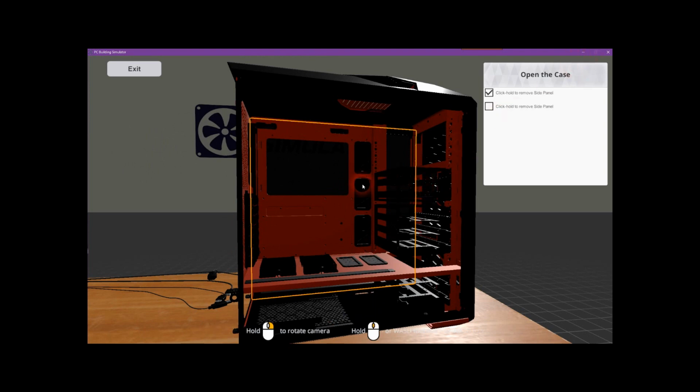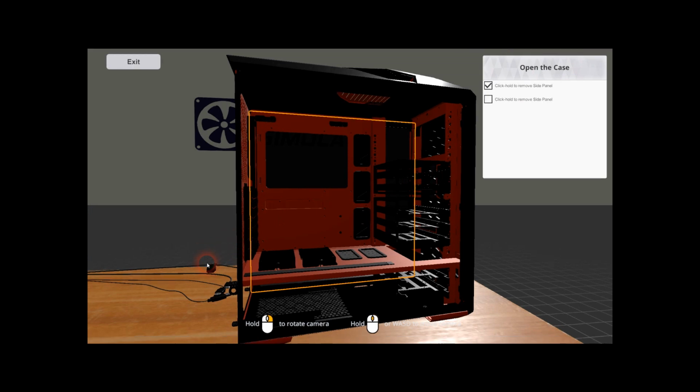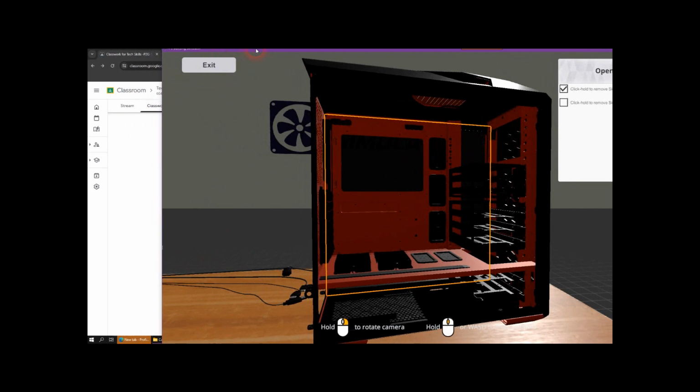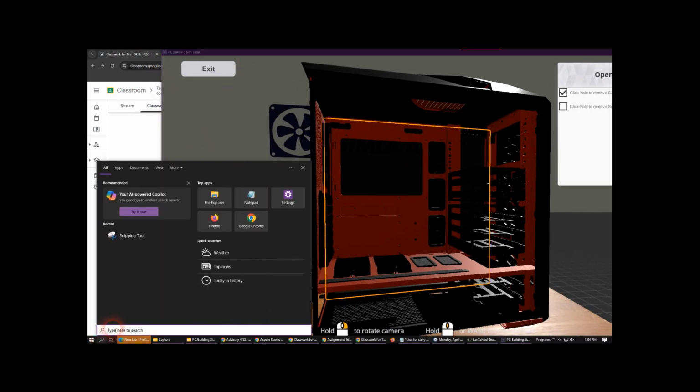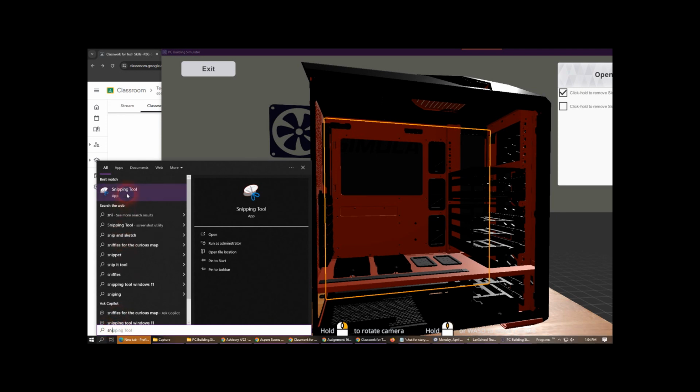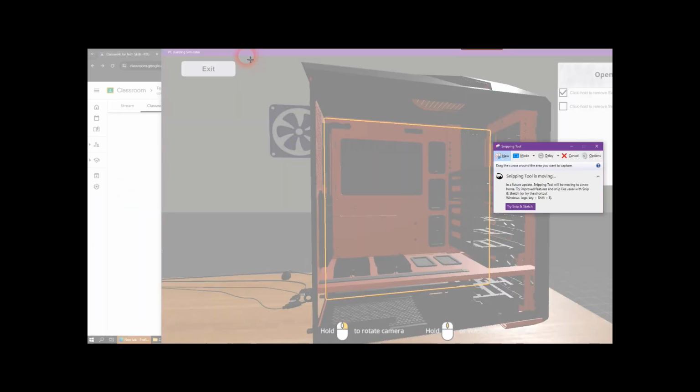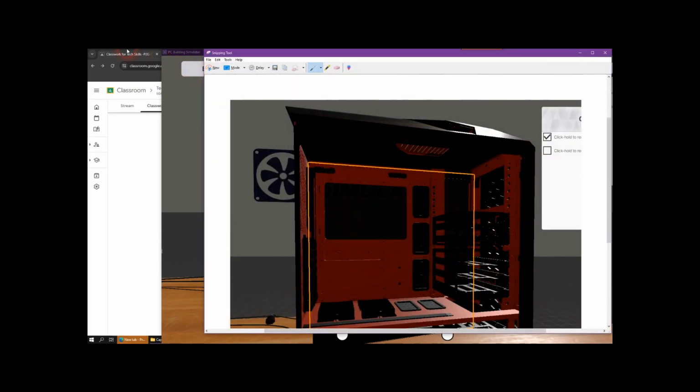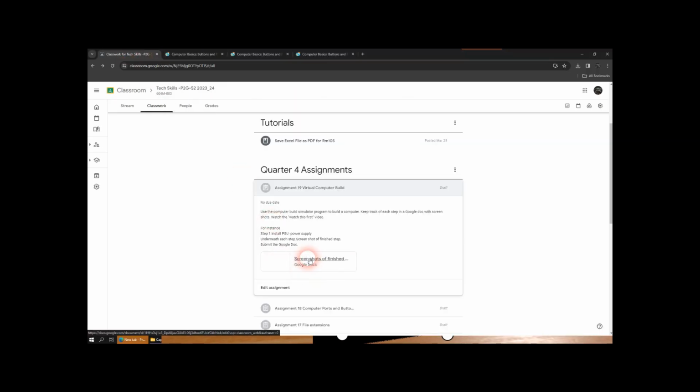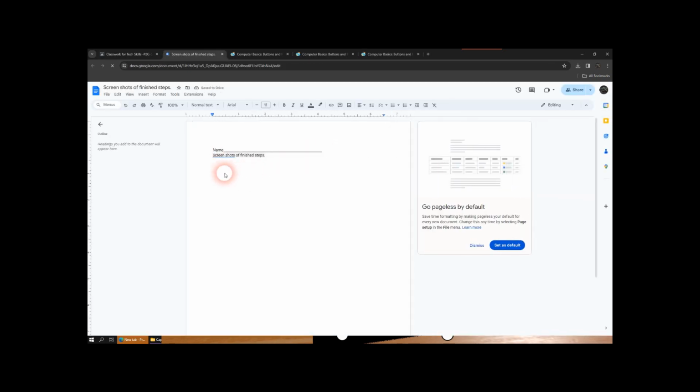Each step, what I want you to do is take a screenshot. Now, if you hold down Alt and hit Enter, you should be able to move it over so you can access here. And you want to type in SNI, the snippet tool, and then you could do new, and you could highlight it. And what you're going to do is, in this screenshots Google Doc that you have, just type a little blurb of what it is, like taking off panels, and then do a screenshot of that. Taking off panels. And then Control V, and there it is.